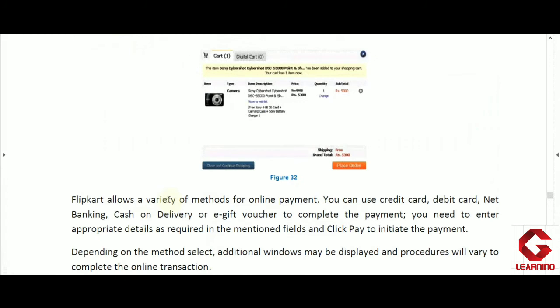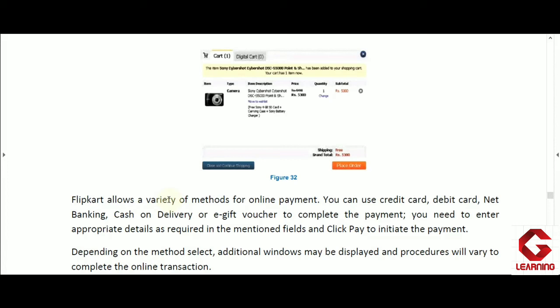Now as we select one product and thereafter go for the payment, we will get one window, and a screenshot of that window is given here in figure 32. So here they are buying one digital camera. As you can see, first of all that digital camera picture is available. Thereafter a complete description of the camera is given. Thereafter its price after discount, then quantity 1, and then total price of the product 5300.